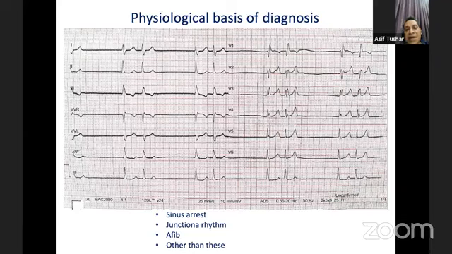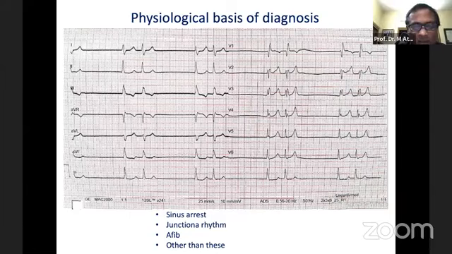For me, this is sinus arrest with two junctional or ventricular escape beats in a pair. I am not in favor of atrial fibrillation. So for me, this patient must have sinus arrest with two junctional or ventricular escape beats.